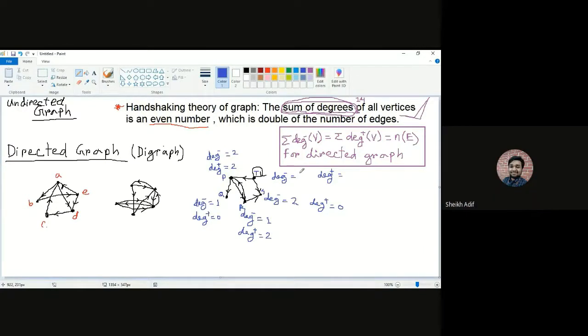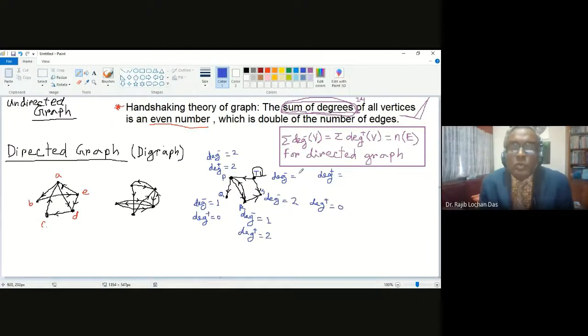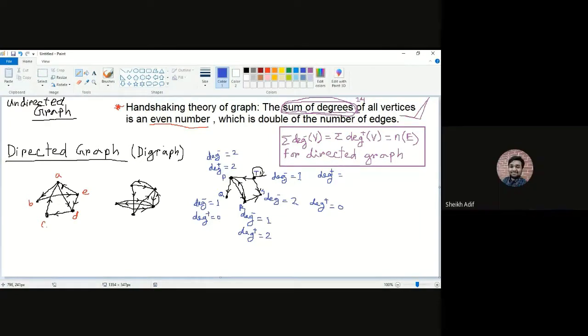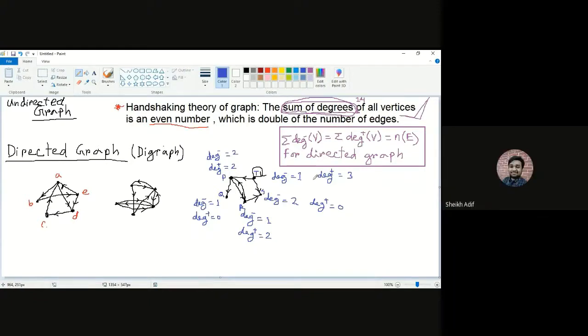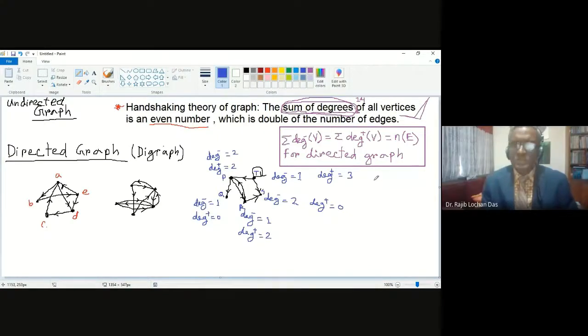Does a loop count for both in degree and out degree? Yes, that is the main point. You consider the starting point and the ending point. If you think about coming in, how many lines are coming in? One line. And how many lines are going out? In that case, you count the loop again, so it will be 3. For every loop, one is in and one is out at the same time.